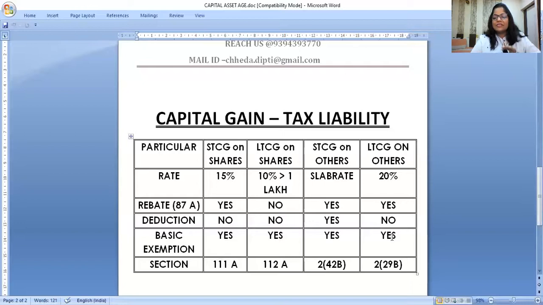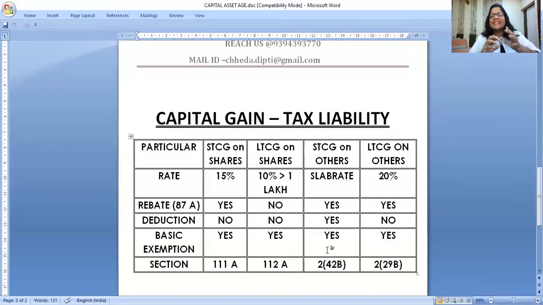And basic exemption. When I say basic exemption, this word in capital gain, very important here it is to discuss the concept of unutilized basic exemption. So suppose my other income is 2 lakhs and my basic exemption is 250. Do I have 50,000 more unutilized basic exemption which I could not use in my normal income?